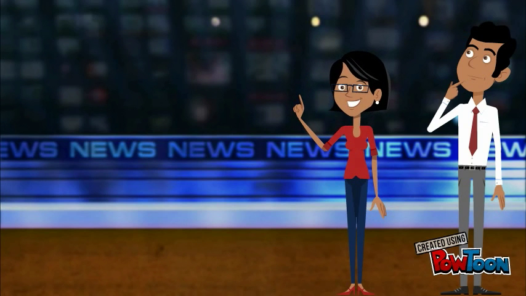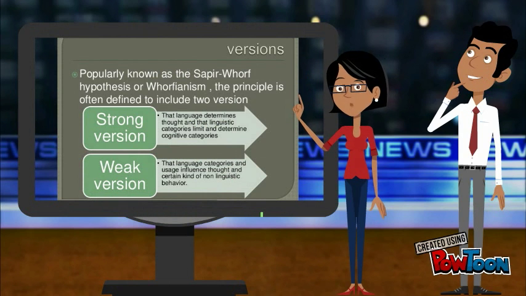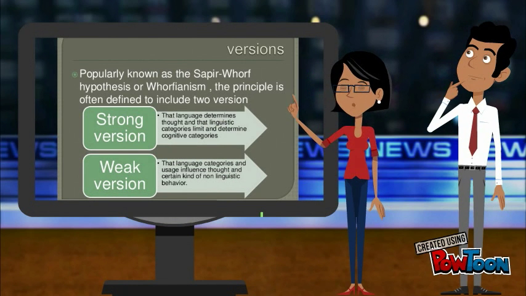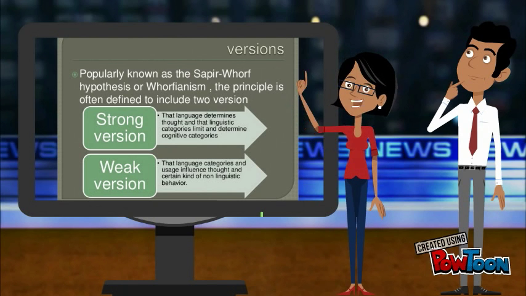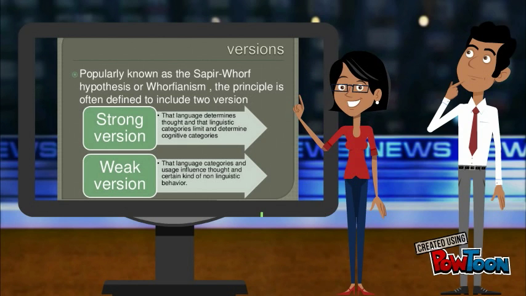to other languages. The second is a weak version and has support for saying that language categories and usage influence thought and a certain kind of non-linguistic behavior. So this means that if we find a really good way to explain something, we may be able to figure it out. Even though there is support for both versions, there's not a definitive answer to this theory.